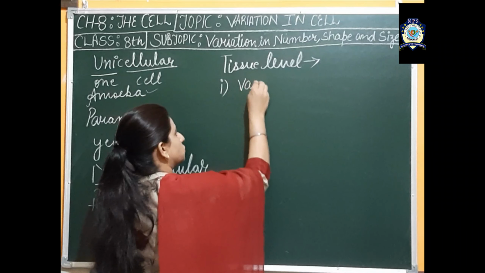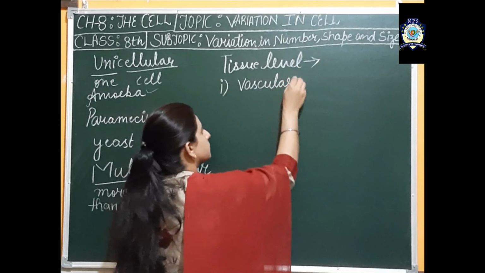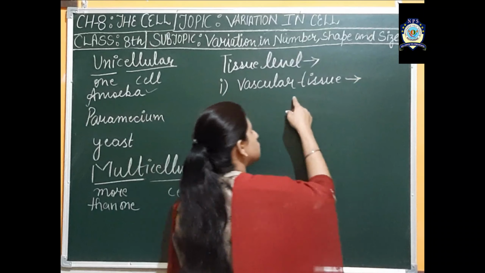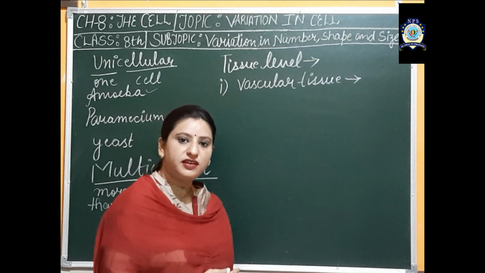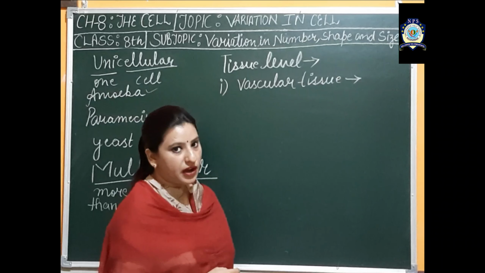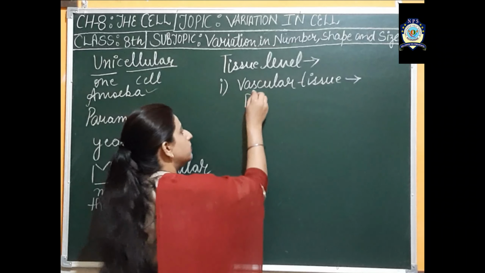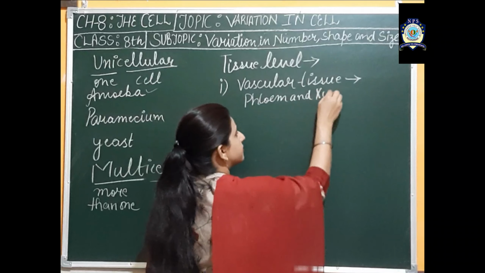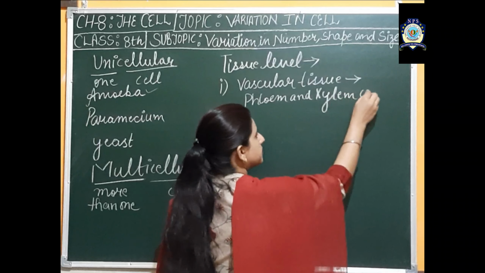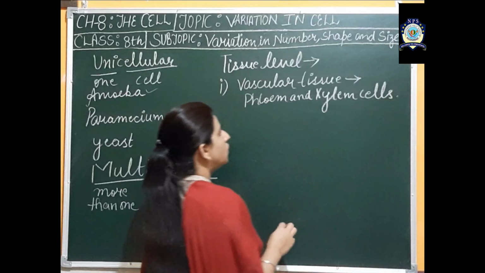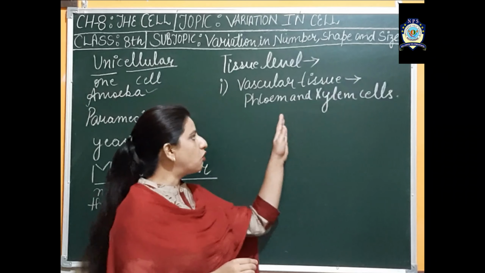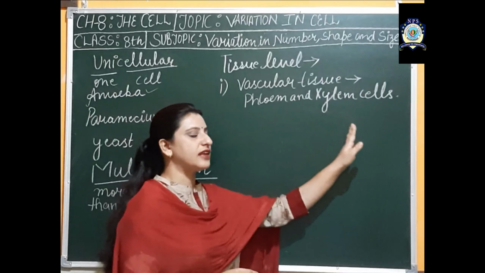the vascular tissue. The vascular tissue is present in plants and it comprises phloem and xylem cells. Phloem is separate and xylem is separate.